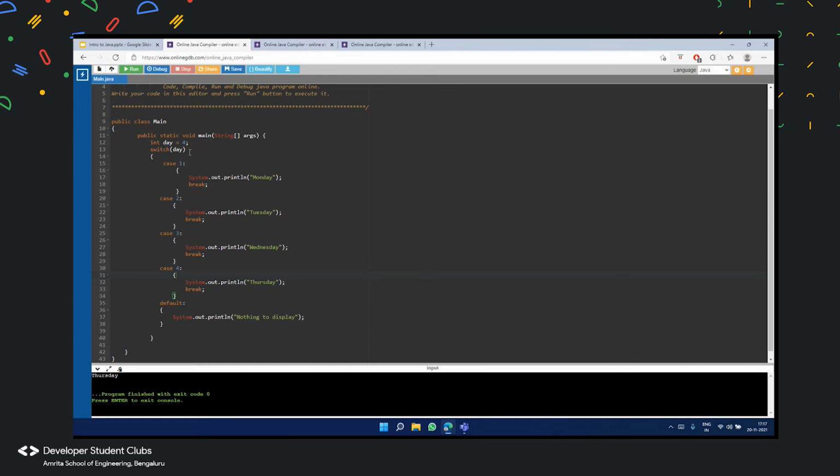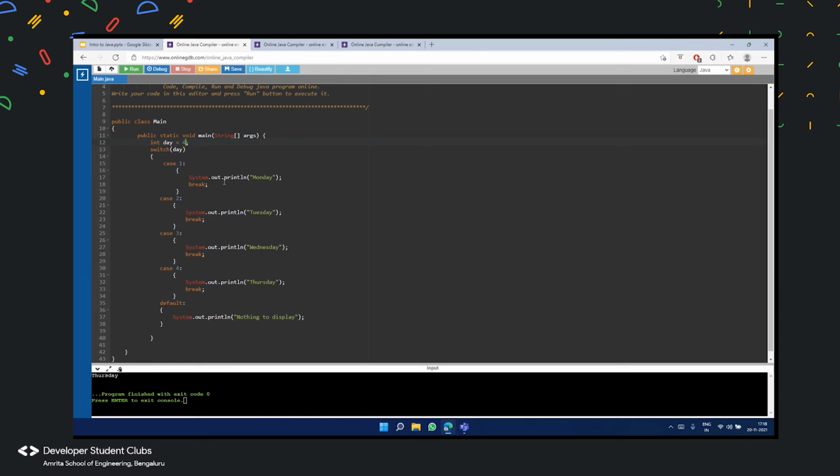Now let us see the default case in action. When would it go to the default case? If it is not 1, not 2, not 3, and not 4. When all the cases are false, according to the diagram, since it does not belong to any of the cases, it goes into the default block. Once it goes to the default block, it has to print nothing to display. So let us just see that in action.